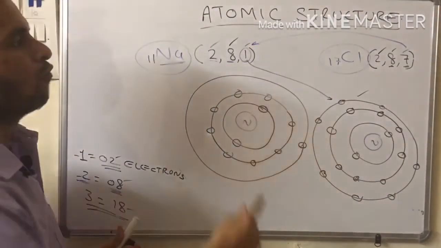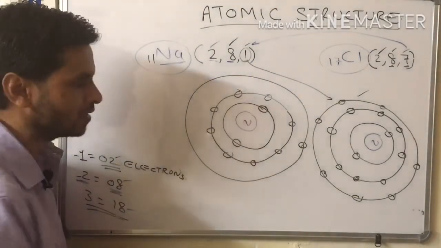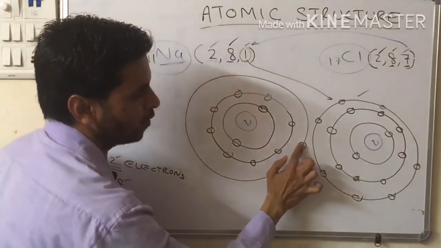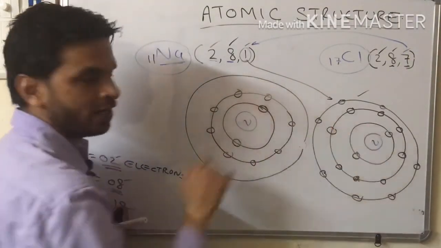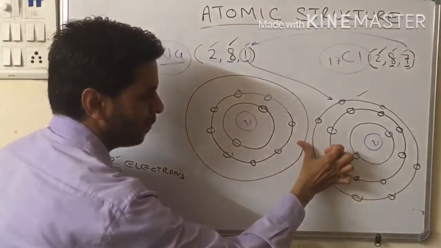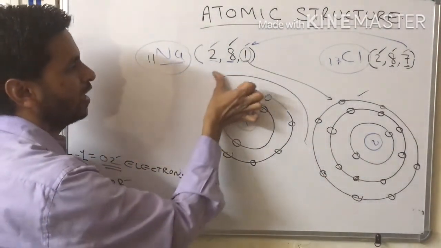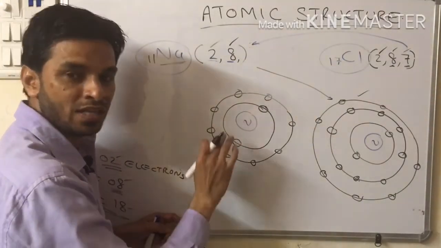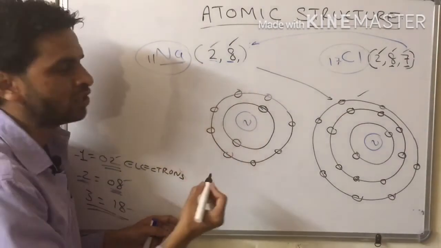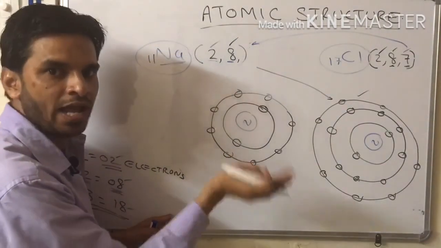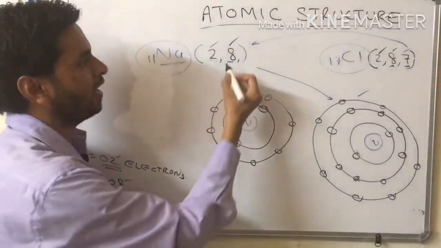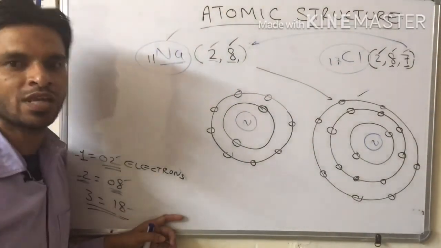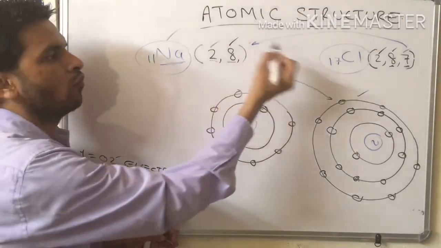And as 1 electron moves from its place, what will happen? Sodium does not require the third shell. Why? Because this electron is being shifted to the chlorine. So this last shell would be removed. As the last shell of sodium is removed, the second shell has become the last shell, and it has 8 electrons. Hence, according to the octet rule, sodium is also stable by donating 1 electron.